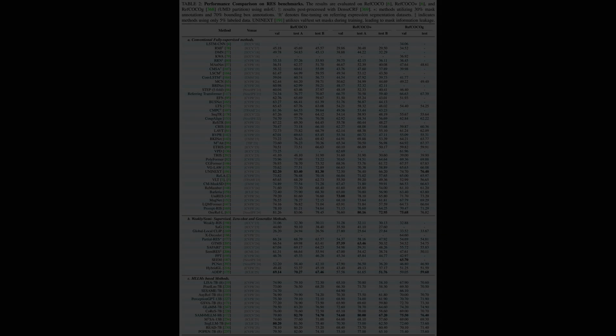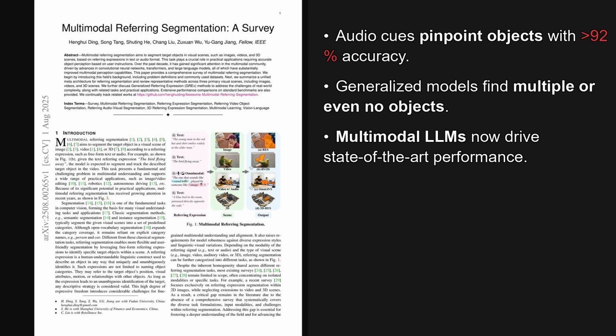Alright, so looking back at everything we've discussed, it's clear this field is moving towards more robust and generalized models that can handle complex real-world instructions. And a huge driver of that progress is the power of newer architectures like transformers and multimodal large language models.